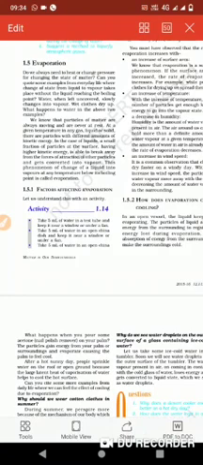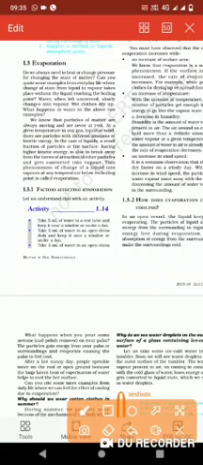We discussed all the topics in depth in our online classes. I hope you all understand these, and I also provide you notes, so just keep reading. Here is a summary of this topic: evaporation depends on some factors. First is the surface area. If surface area is more, then evaporation will be more. Another one is temperature. If temperature is high, then evaporation will be high. The third point is that evaporation always causes cooling. Fourth, if there is high speed of wind, then again evaporation will be more.